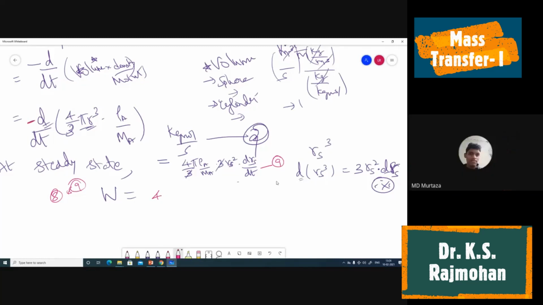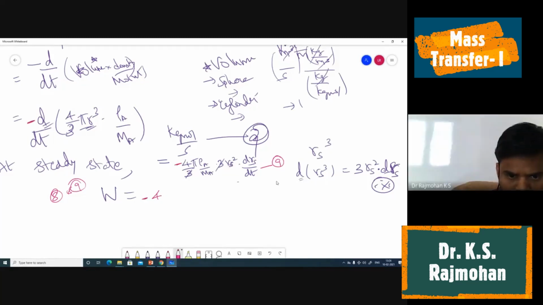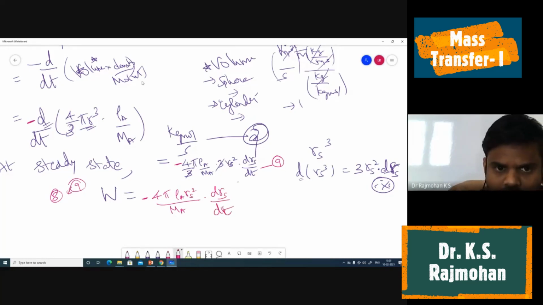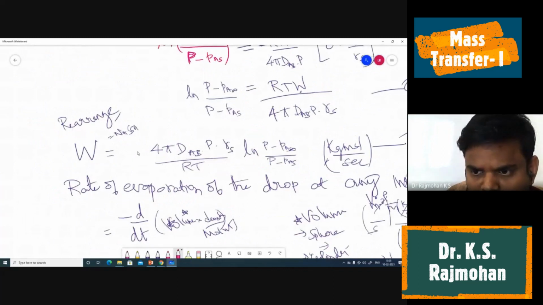Minus is there, so minus 4 pi rho a r square divided by ma drs by dt. What is W? We have derived earlier: W is 4 pi dab p by rt rs ln of p minus pa infinity by p minus pas.